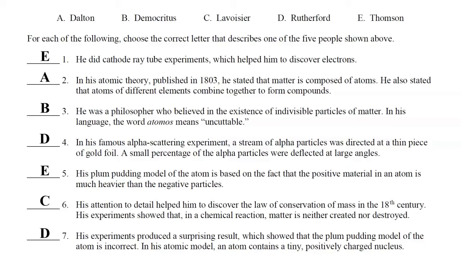Number 4, in his famous alpha scattering experiment, a stream of alpha particles was directed at a thin piece of gold foil. A small percentage of the alpha particles were deflected at large angles. And number 7, his experiments produced a surprising result, which showed that the plum pudding model of the atom is incorrect. In his atomic model, an atom contains a tiny, positively charged nucleus.